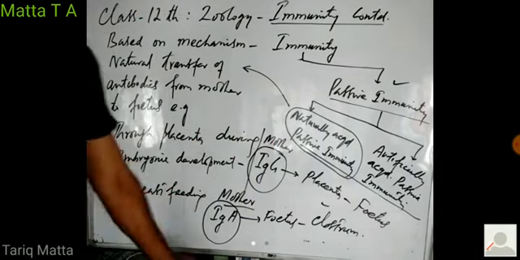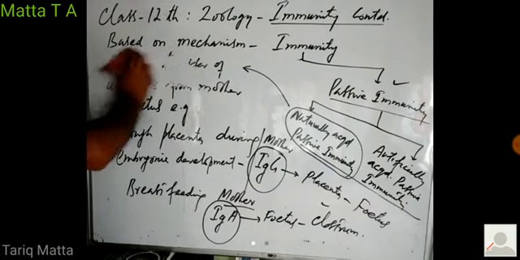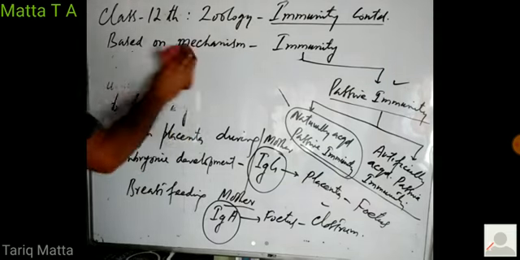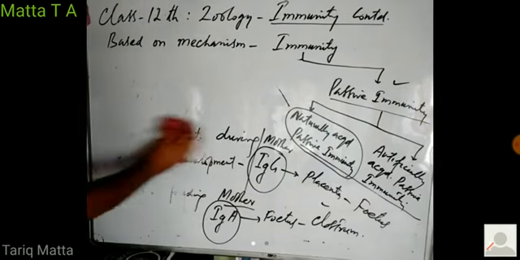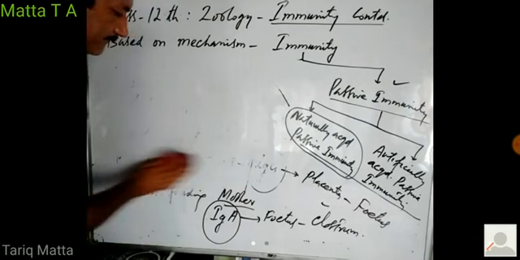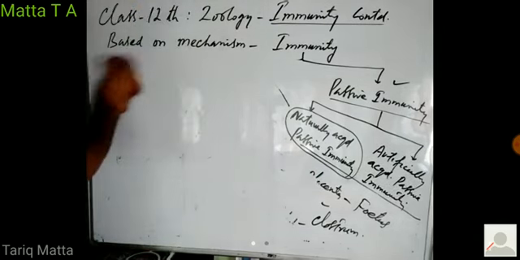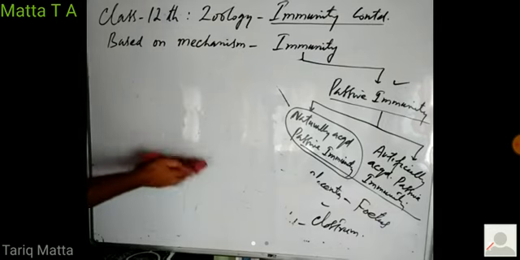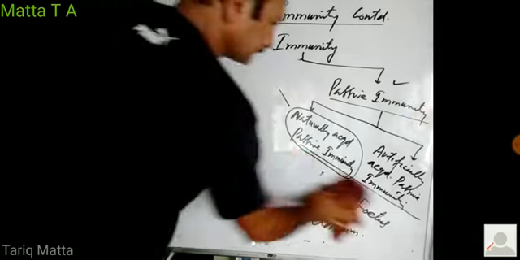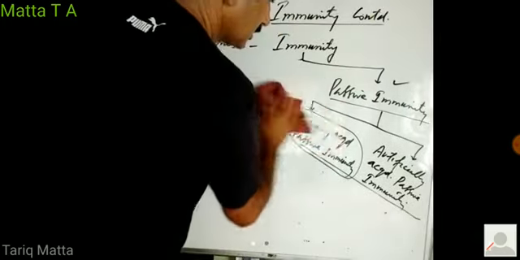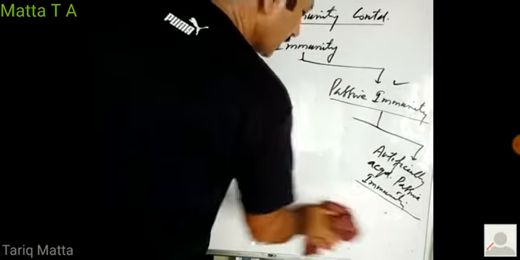Then there is another method of immunity development that is known as artificially acquired passive immunity.